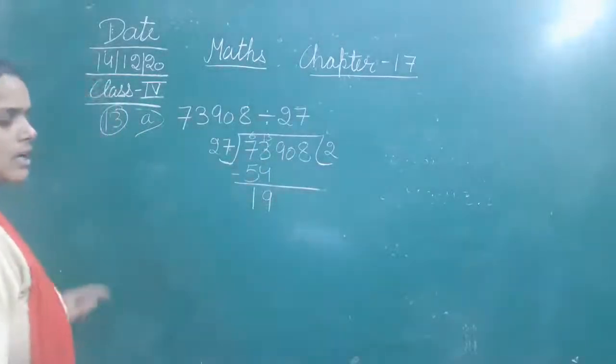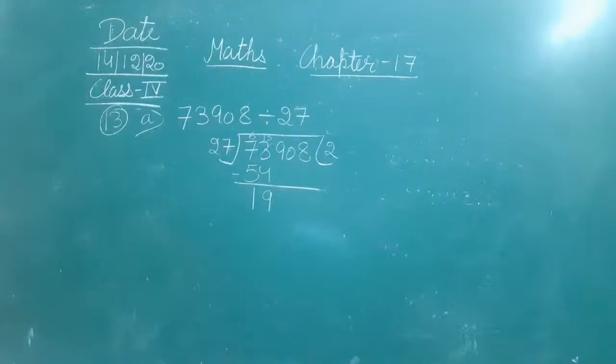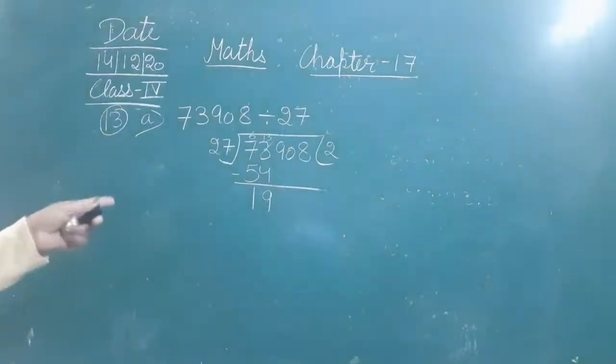That is 19. So after subtracting 54 from 73, you will get 19. Okay, so this is the answer.